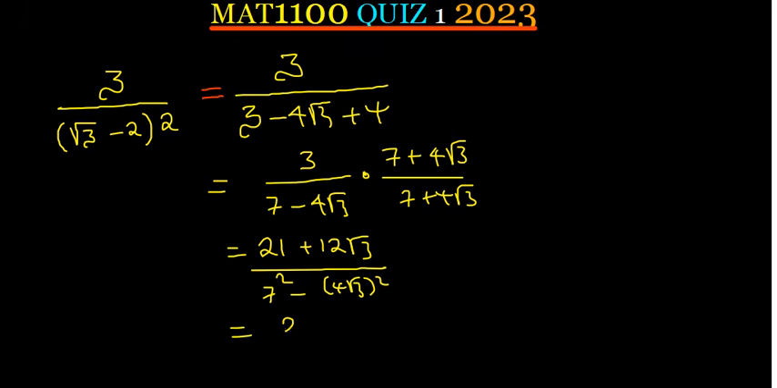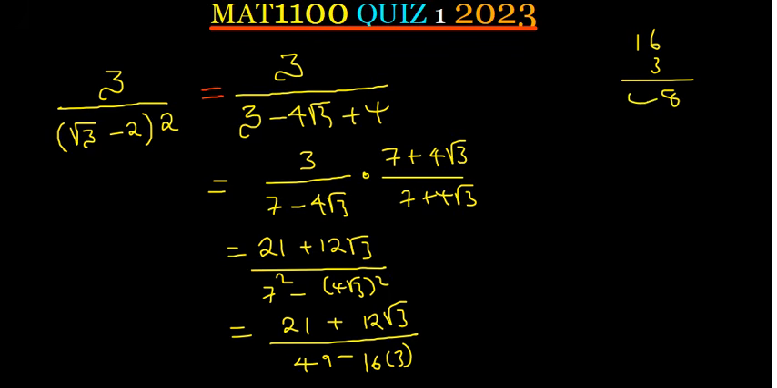This is going to give us 21 plus 12 square root of 3 divided by 7 squared is a 49 minus 4 squared is 16. Root of 3 squared is just a 3. So what we have is 16 times a 3. And what is the answer there? First mathematicians, what is the answer? That's a 48. So 49 minus 48 is a 1. So the answer will just be 21 plus 12 square root of 3. So this is the answer for this question.